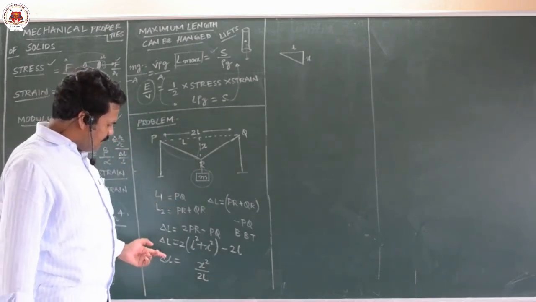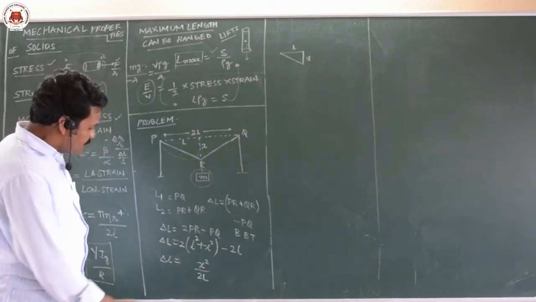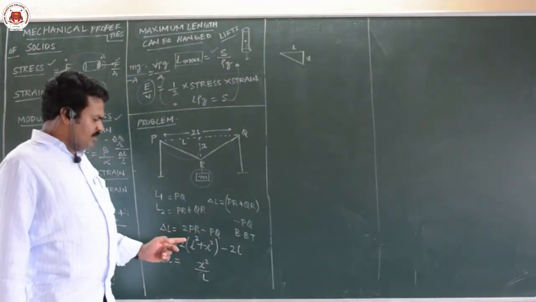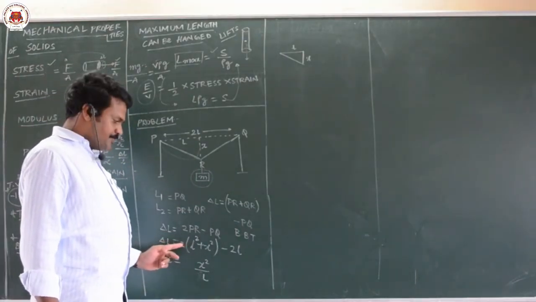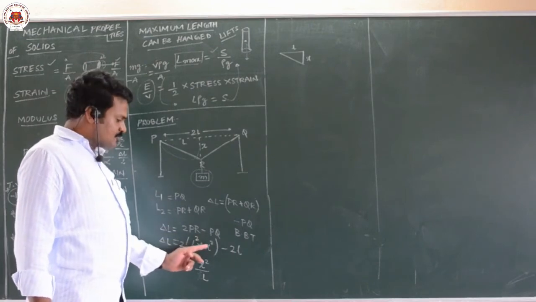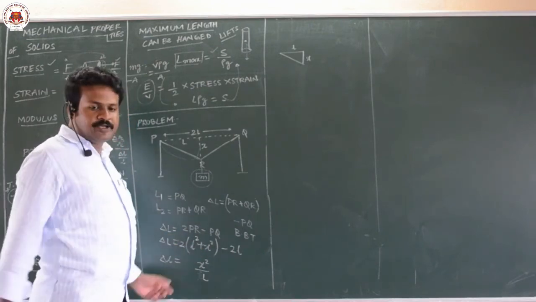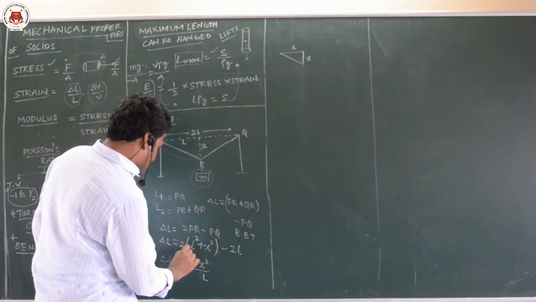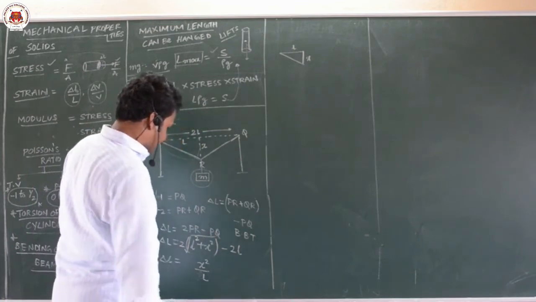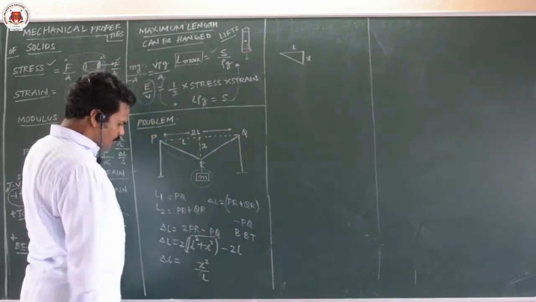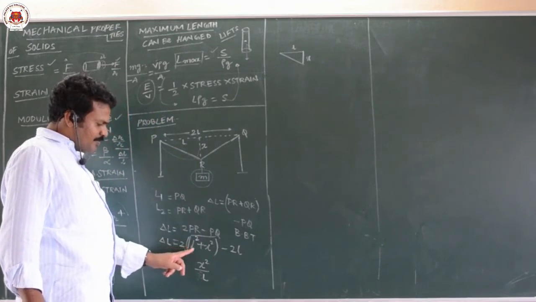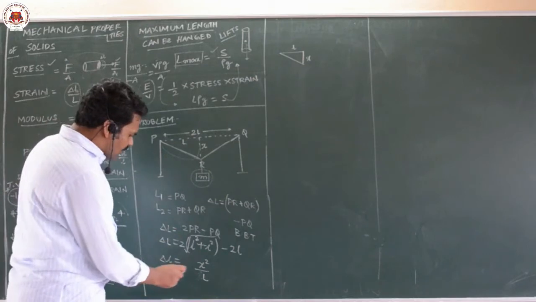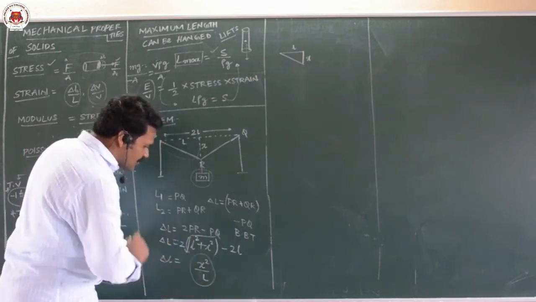Now afterwards you can calculate delta L by L. X square by L you will get. If you solve this you will get x square by L. Otherwise, L square you can take outside and you can write 1 plus x square by L square whole power 1 by 2 and you can use binomial theorem. Here by using Pythagoras theorem you will get a root. I have not written that root. Here you can take L square outside. 1 plus x square by L square whole power 1 by 2 can be written and use binomial theorem. You will get delta L is equal to x square by L.